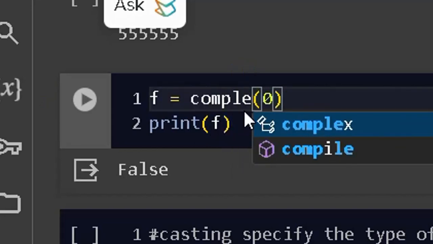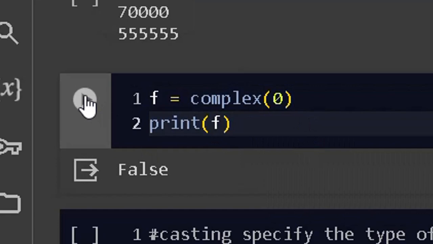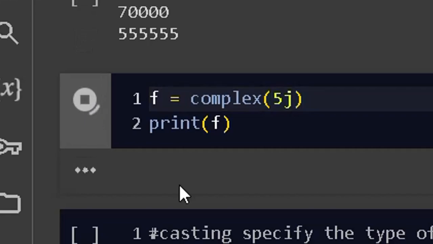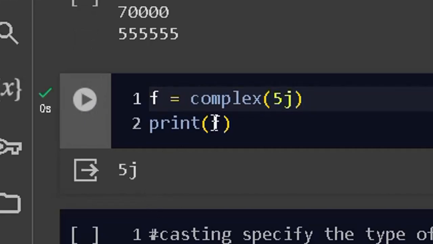So this is a way you can convert a particular type of data into another type of format by putting it up that way. This is a complex. By putting complex in front of it, it automatically becomes complex J. Now, even if you put 5.5J, for example, and run this code, it will still be 5J because it is a complex number.